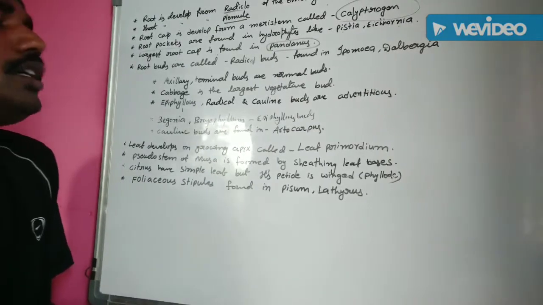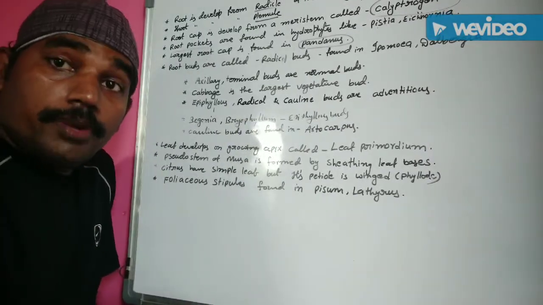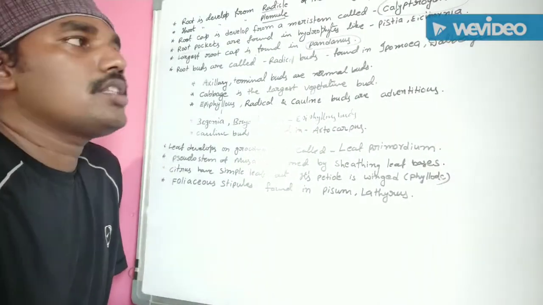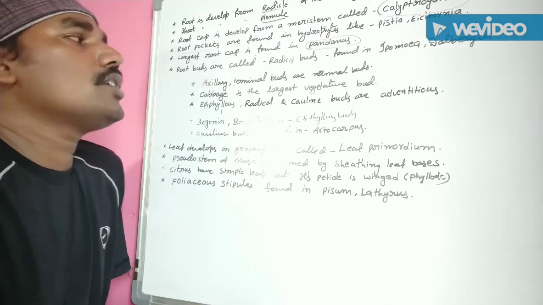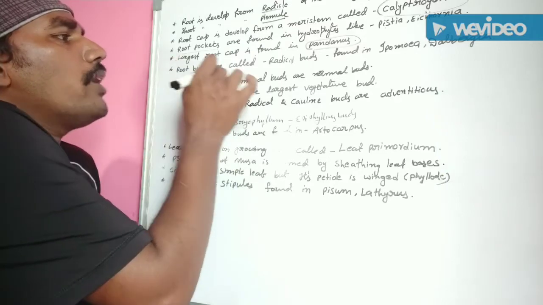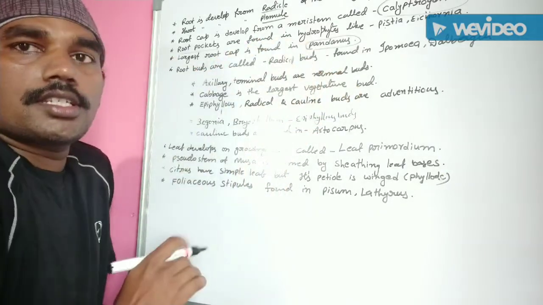Okay, next one, root buds. Roots also consist of some buds helpful for vegetative propagation. These root buds are called radical buds.